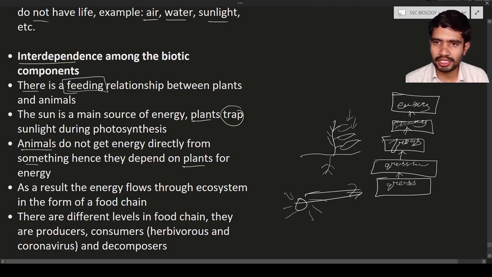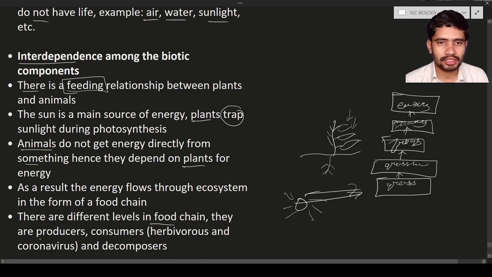From the grasshoppers, the energy is transferring to the frogs. From the frogs, the energy is transferred to the snakes. From the snakes, it is transferred to the eagles. It means energy is transferring from one level to another level. Hence, we can say that there are different levels in the food chain, based upon understanding of this concept.